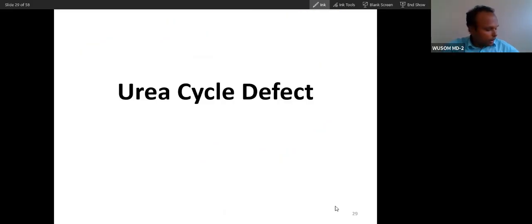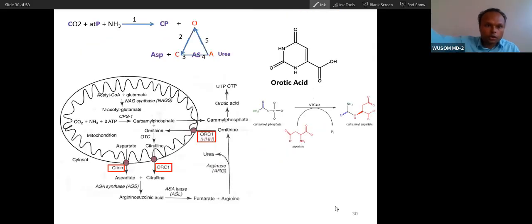So let's talk about defects of the urea cycle. I have understood this also. Now, do you remember this picture? Will you remember this nicely? What do I put here?